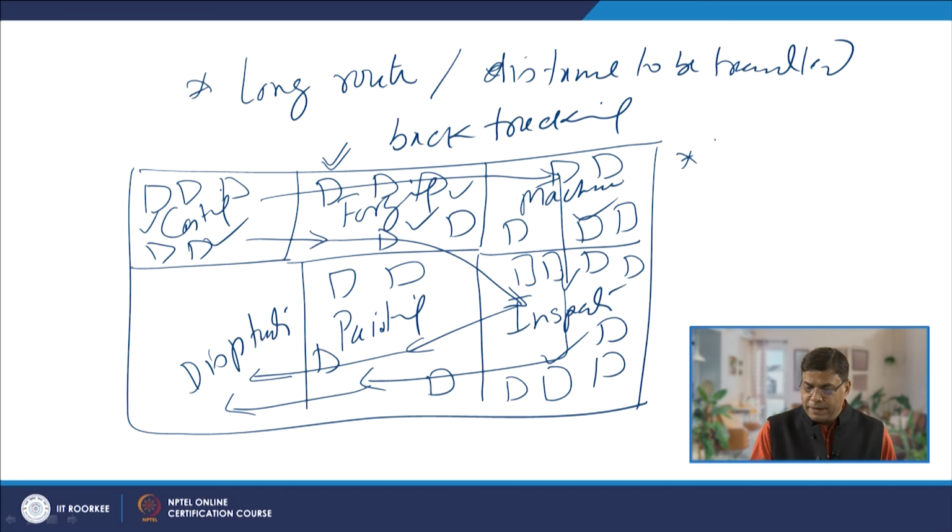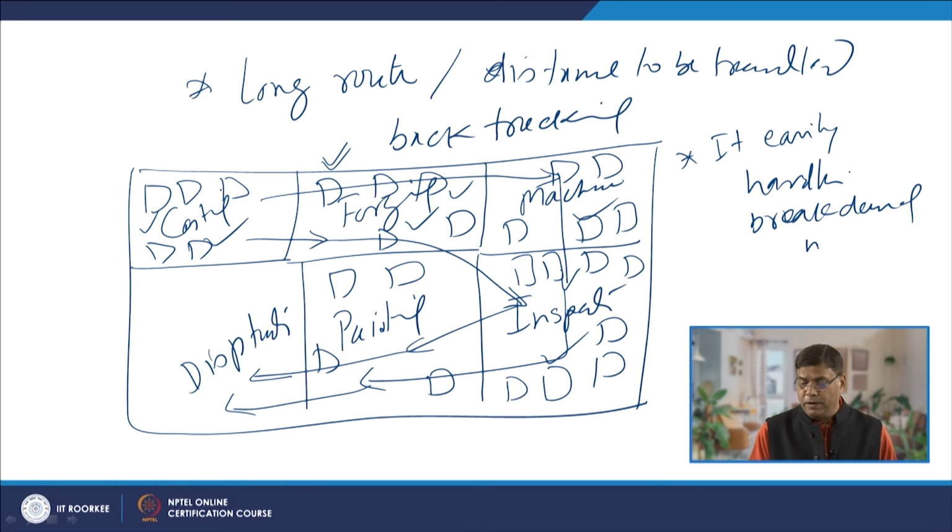So, here it easily handles the breakdown of a few machines. If there is a breakdown of a few machines, then the production is not much affected.